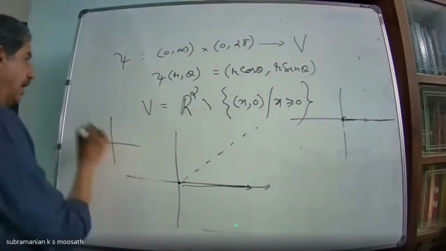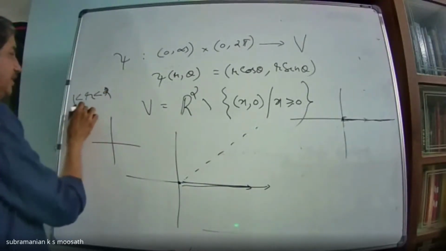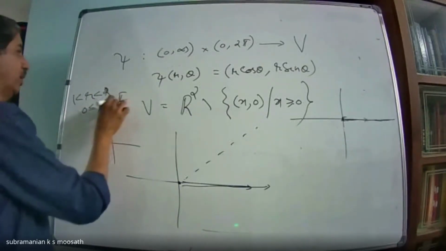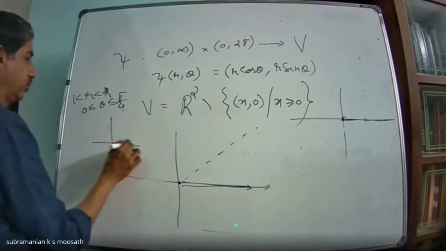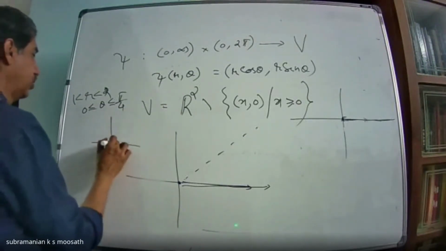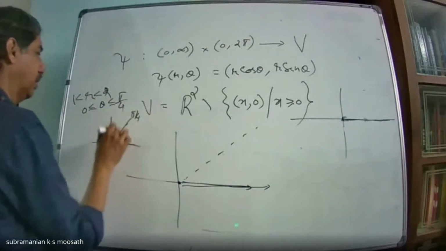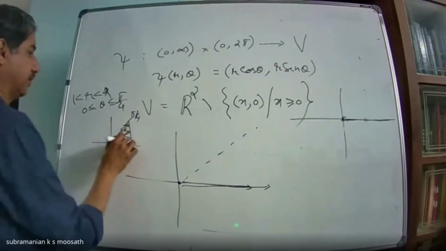Suppose I take r varying as 1 less than r less than 2, and theta varying as 0 less than or equal to theta less than or equal to pi by 4. What is that? You are getting r from 1 to 2, and theta varies from 0 to pi by 4, and I'll get this wedge.